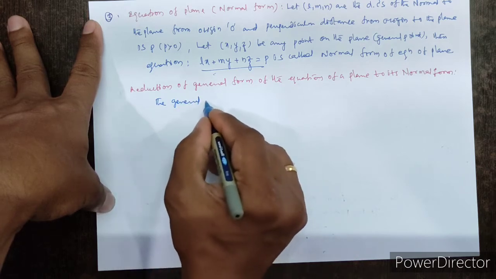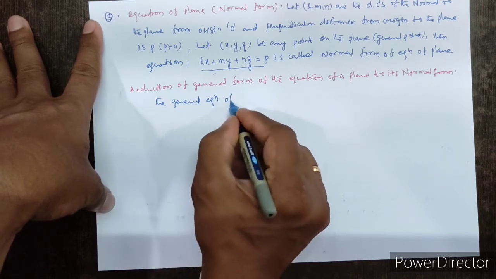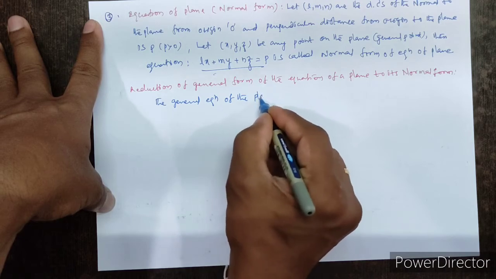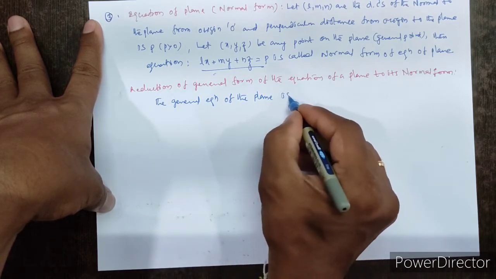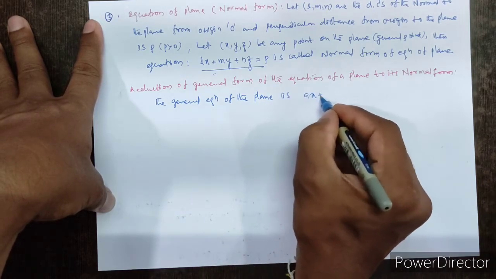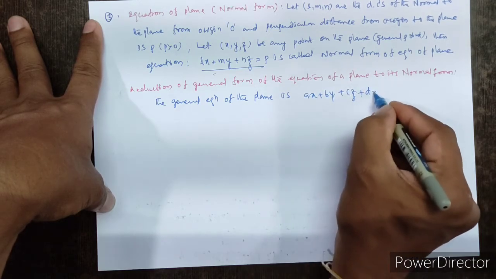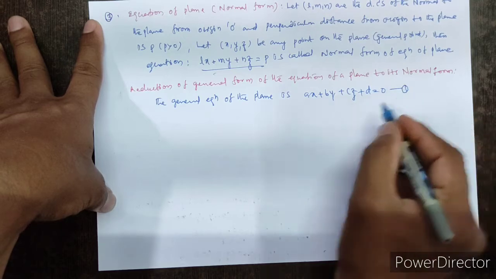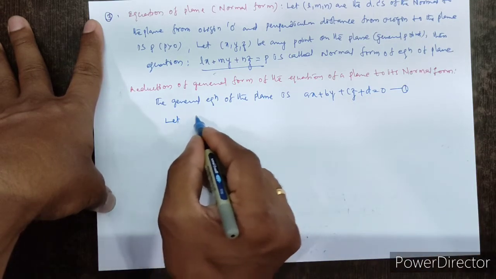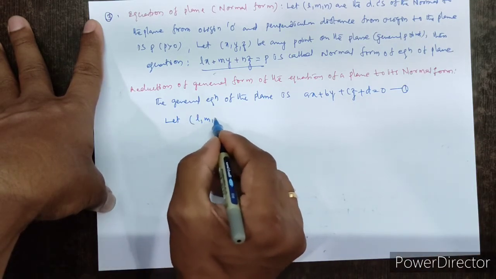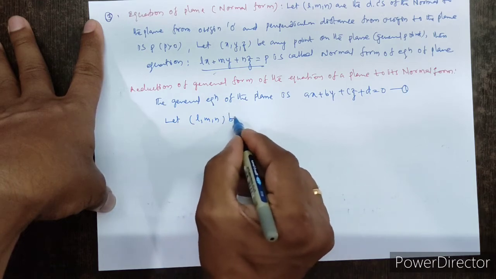The general equation of the plane is ax plus by plus cz plus d equal to 0. This is equation 1.